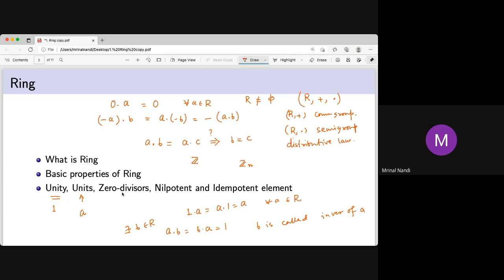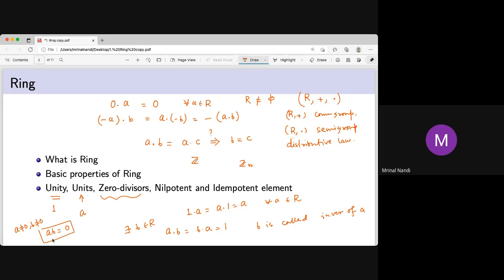Like in a field, every nonzero element is a unit. The units are everything other than 0 in a field. Zero divisor. The important part is zero divisor. If two elements a and b are multiplied and the product equals 0, then a and b are called zero divisors. Obviously, if one of them is 0, then the product is 0. The interesting case is whether a non-zero zero divisor exists. The interesting thing is a not equal to 0, b not equal to 0, but still ab equals 0.